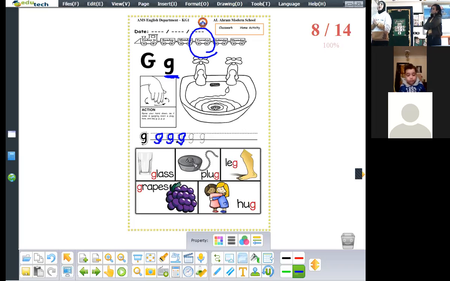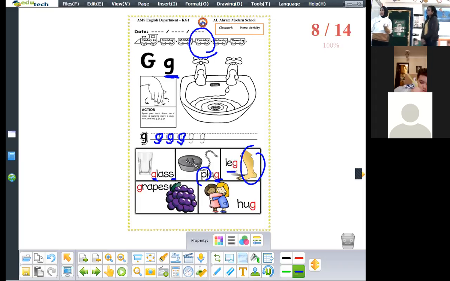The first one is glass. Glass. What is the first sound? G, g, g, g, g. And this is the action. What is the last sound which comes at the end? Here we have plug, plug. What is the first sound? P, p, p. And what is the last sound? G, g, g, g, g.